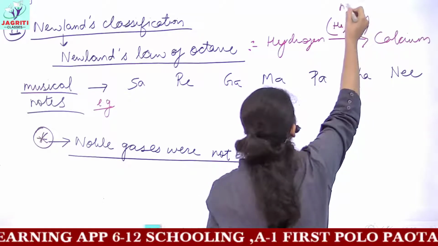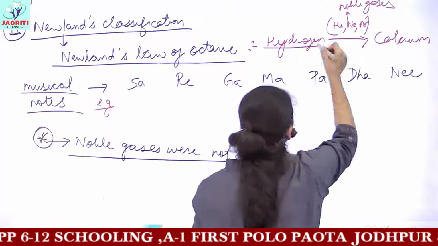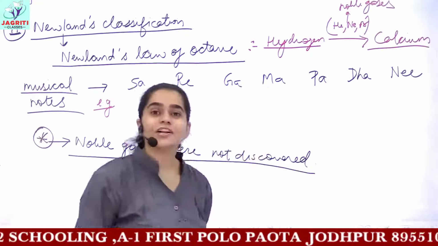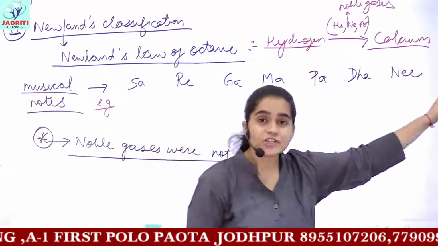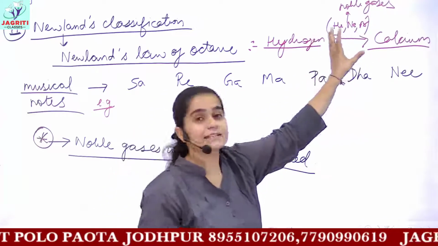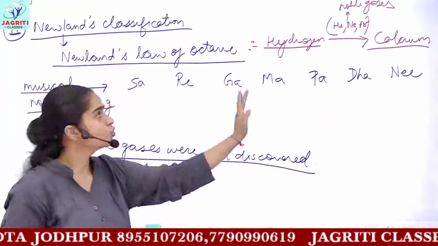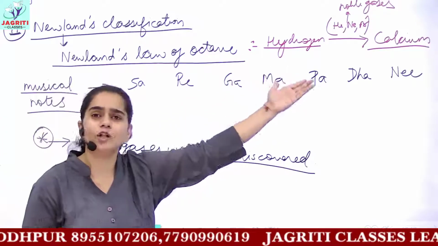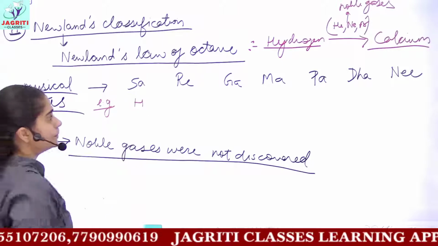These all are the noble gases which come in between hydrogen to calcium. But these noble gases were not discovered when Newland made his classification, so he did not involve them.